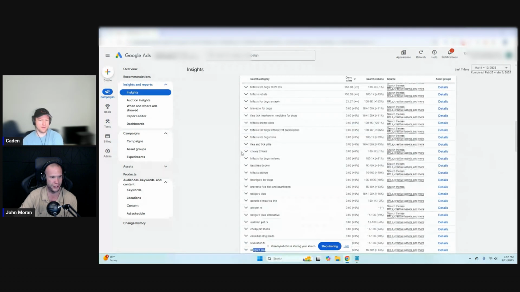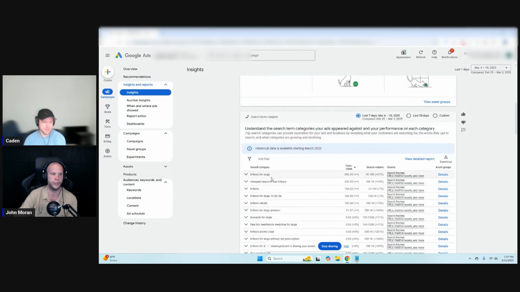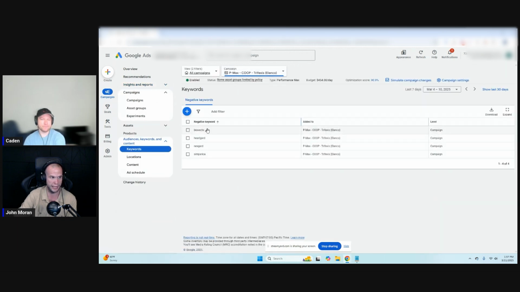And Performance Max is like, you got it. I'm sorry, did you say sell HeartGuard, or do you say sell anything else? So this is only one. There's a whole bunch of these things in here that are all sorts of messed up. So I'm actually going through and Bravecto, HeartGuard, NextGuard, Simparica. Broad match too, so totally wiping it out.